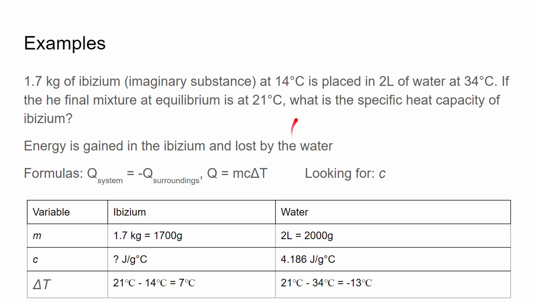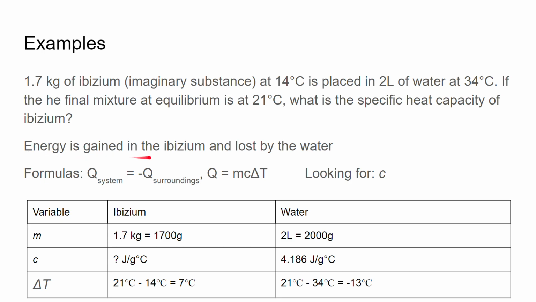Another example. 1.6 kilograms of ibisium, that's an imaginary substance that I made up, at 14 degrees Celsius, is placed in 2 liters of water at 34 degrees Celsius. If the final temperature at equilibrium is at 21 degrees Celsius, what is the specific heat capacity of ibisium?